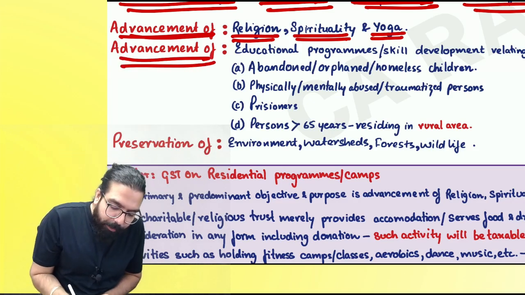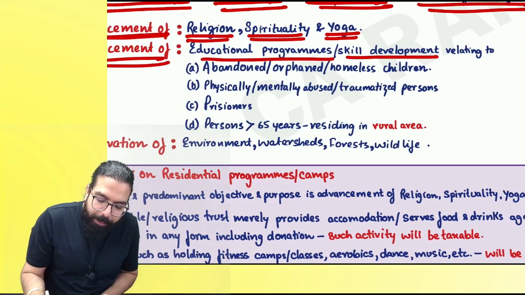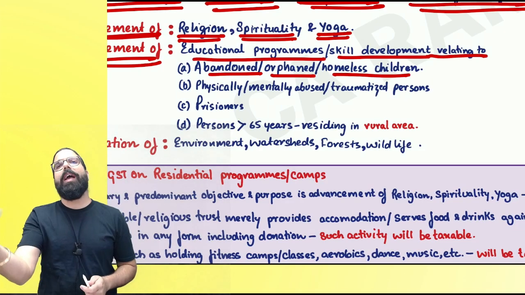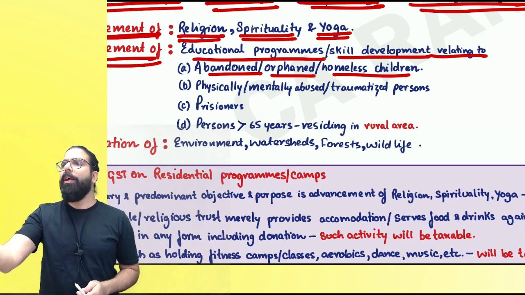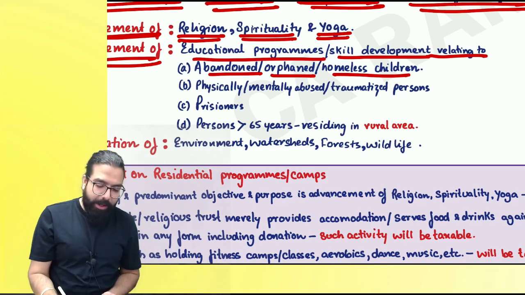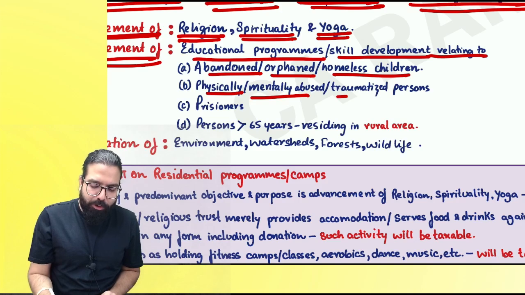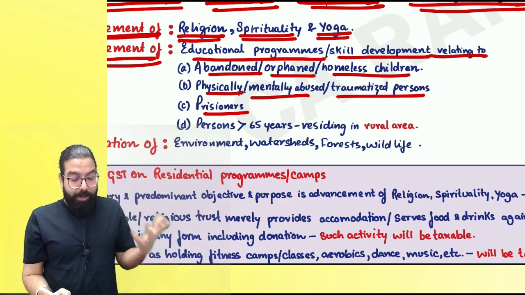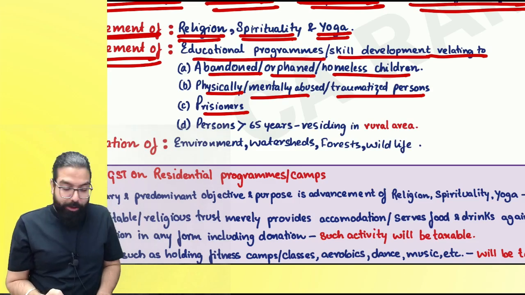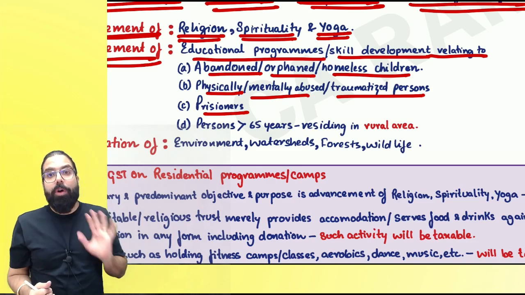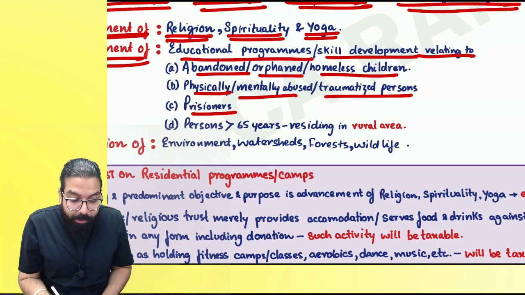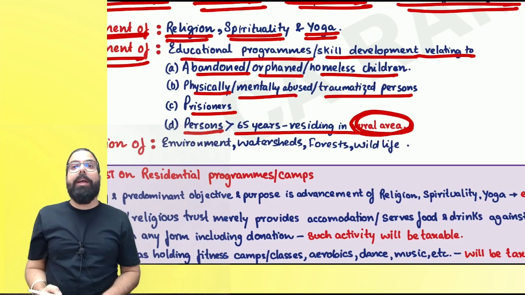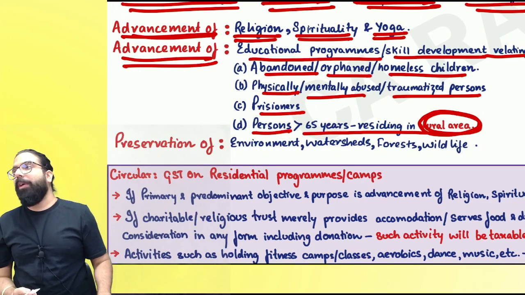Then advancement of educational program or skill development program relating to abandoned, orphan, homeless children. You are going ahead and teaching abandoned, orphan children. Then they are telling, Baba, you're doing charitable activity. You are teaching physically, mentally abused, traumatized person, or you are teaching prisoners. You are being very good. Okay, you are going to the jail and teaching prisoners. Then government is telling very good. Or you are teaching persons greater than 65 residing in rural area. Then they are going ahead and telling exemption will apply.